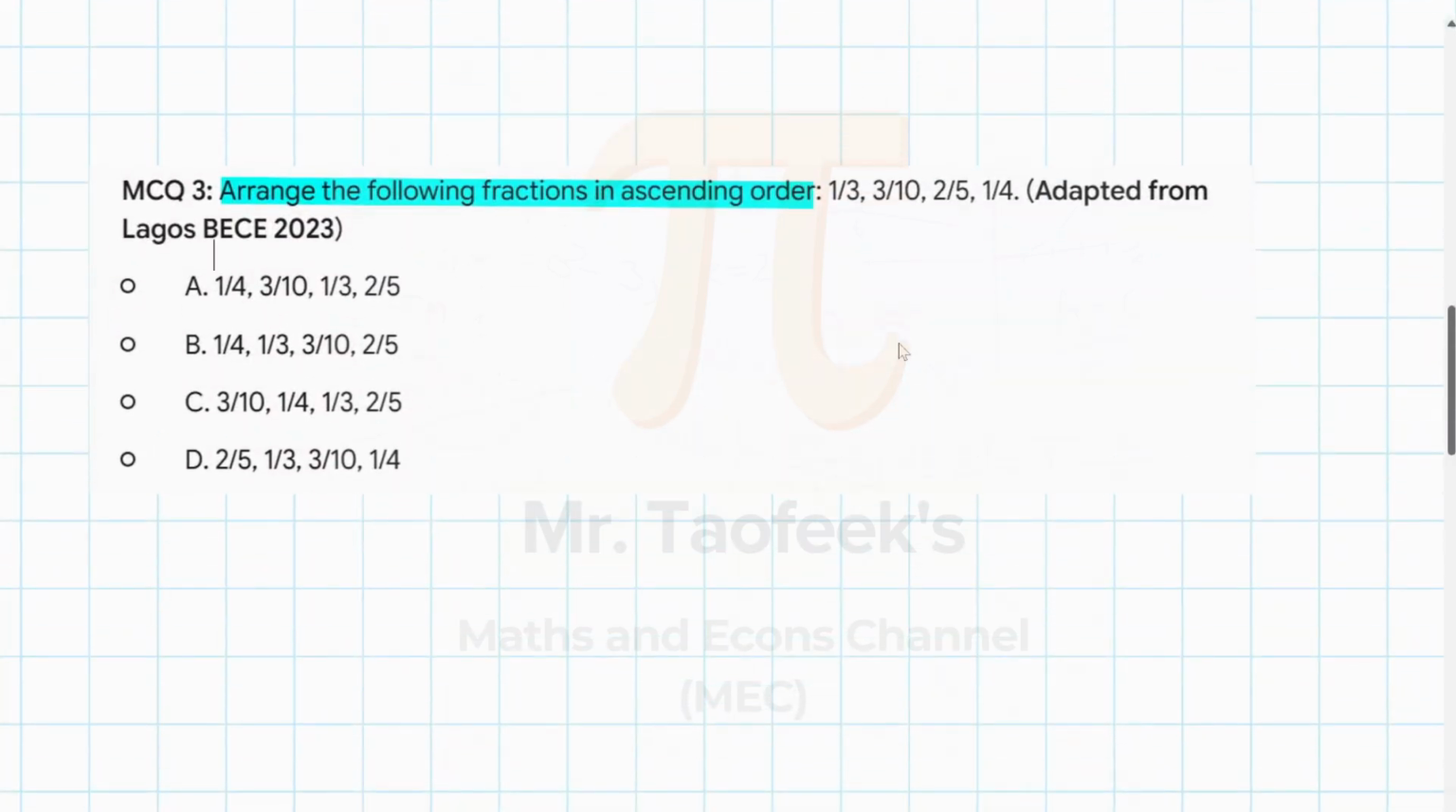Well, very simple. What you're meant to do is, first, look at all the denominators. Step number 1 is look at all the denominators. We have 3, we have 10, we have 5, and then we have 4. Step 2 is to find the LCM of the denominators. So what is the LCM of 3, 10, 5, 4?